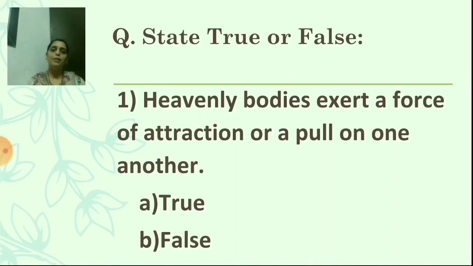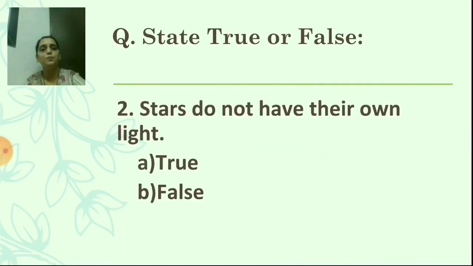Next question, state true or false. First, heavenly bodies exert a force of attraction or a pull on one another. Options are A true, B false. Now just guess what it will be. True or false? You're going to tick. A. True. Very good.